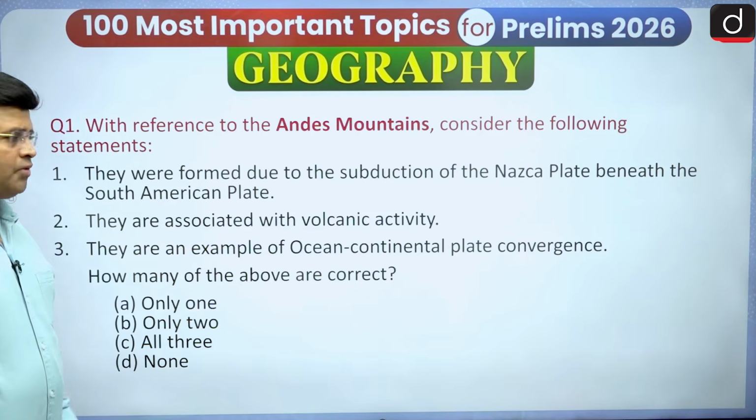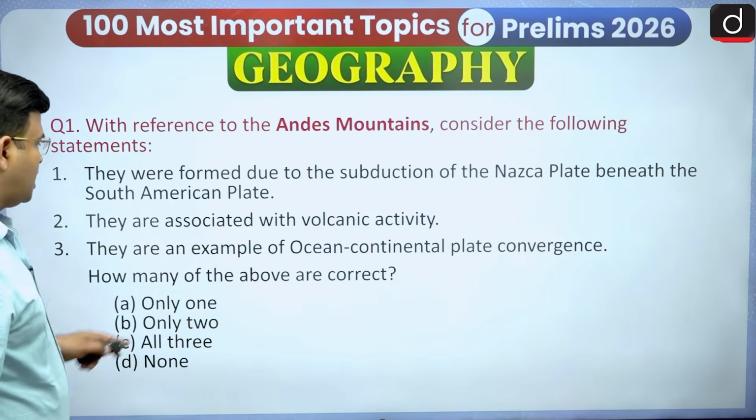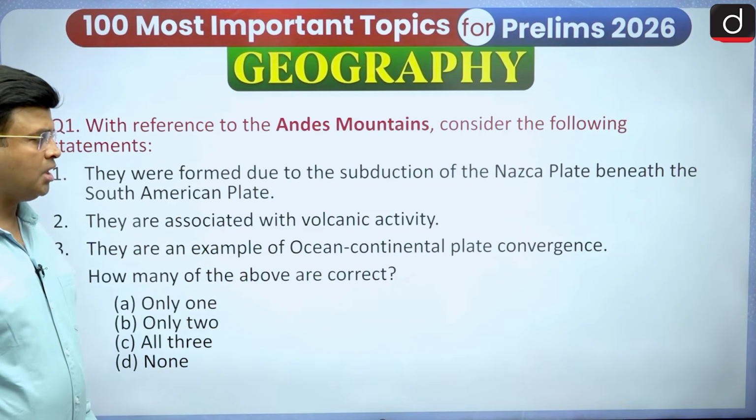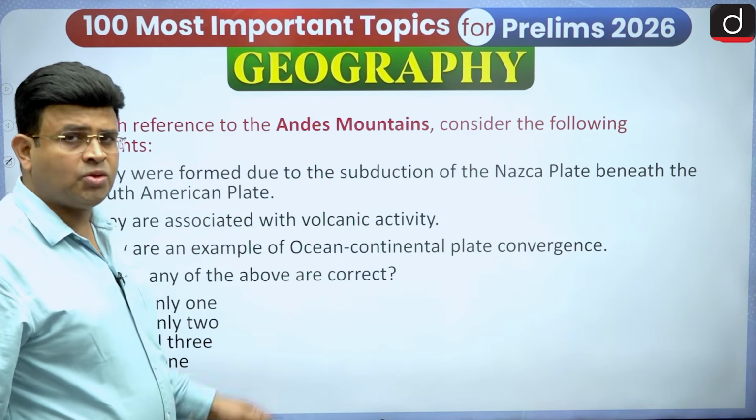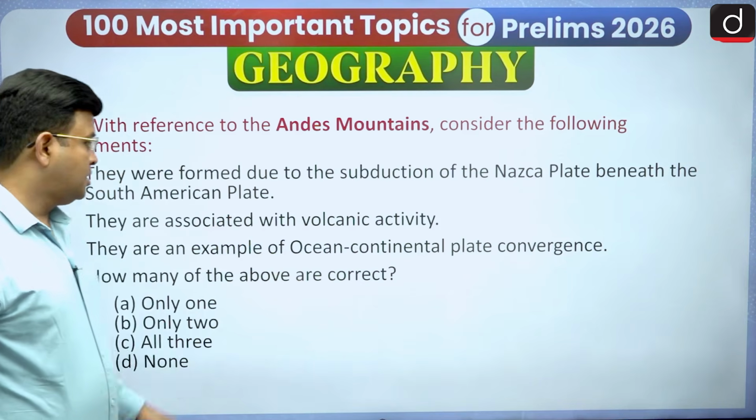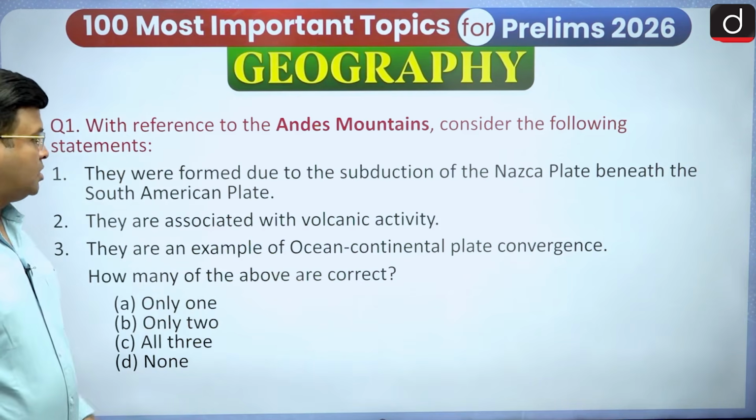They are associated with volcanic activity. Again, you have to say whether it is right or wrong. They are an example of ocean-continental plate divergence. So please give the comments on which answer is correct regarding that. Yes, in the next episode we will answer it.